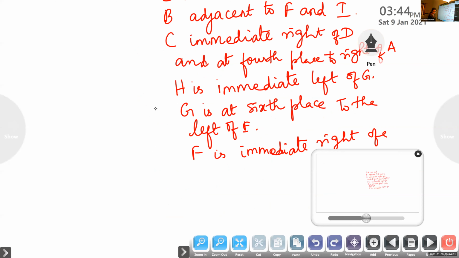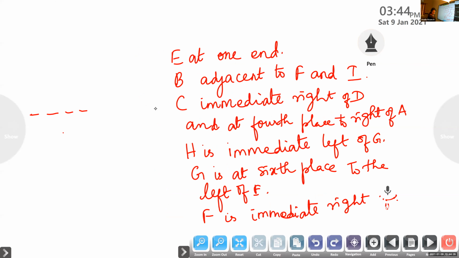Now look at the first one. What is given? It's given that E is at one end of the row. So E will be occupying this place or this one, either one. Any one of the cases is possible.